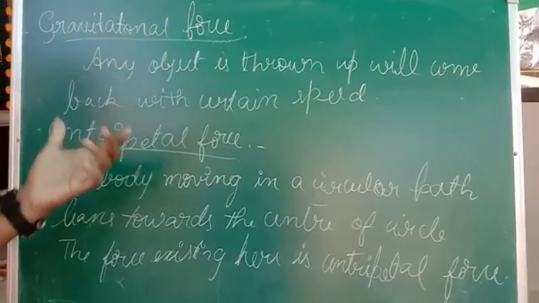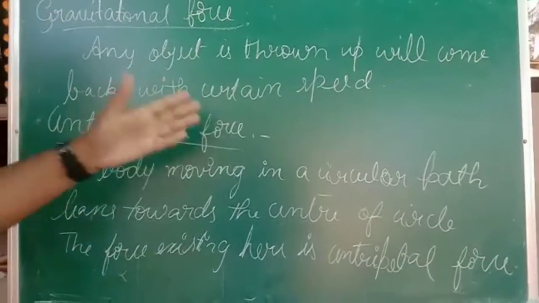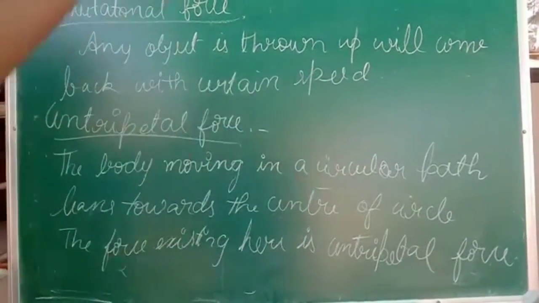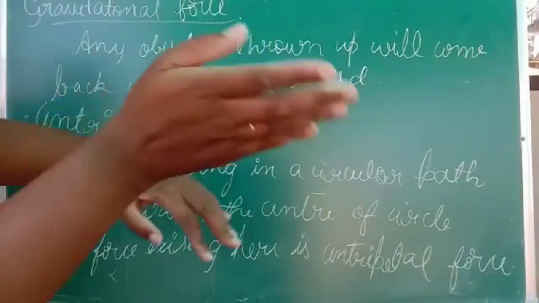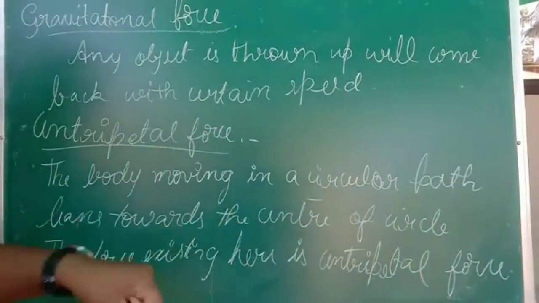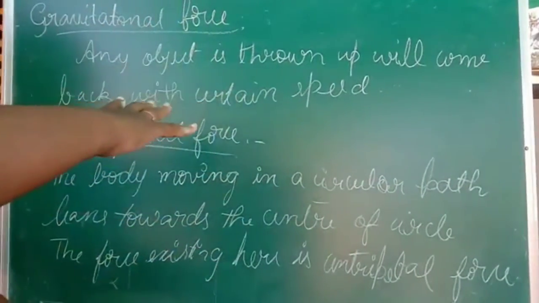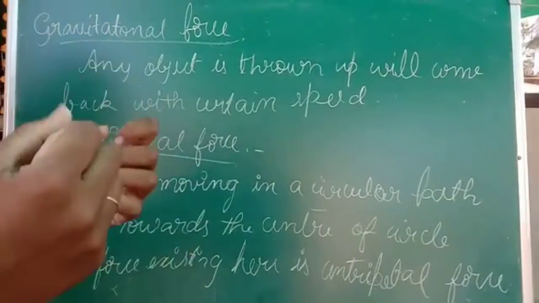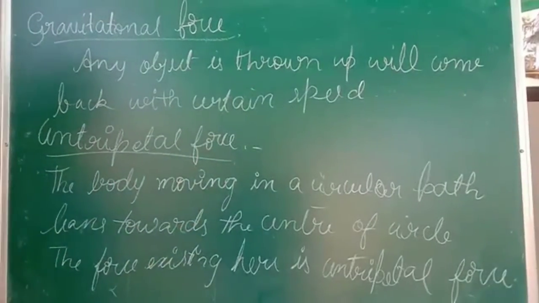gravitational force. Then the other type of force we have in this chapter is centripetal force. Centripetal force means a body moving in a circular path. When an object moves in a circular path, it leans towards the center of the circle. Just think, if we are riding a bicycle on a curved path, at that time we lean towards the center, right? Why does that leaning take place? That leaning takes place because of the force present toward the center of that curved path. That particular force is called centripetal force.